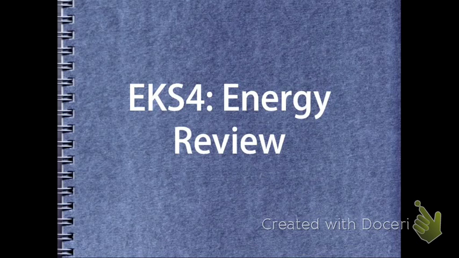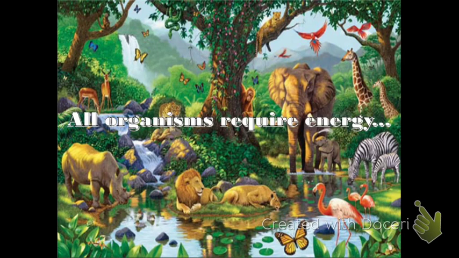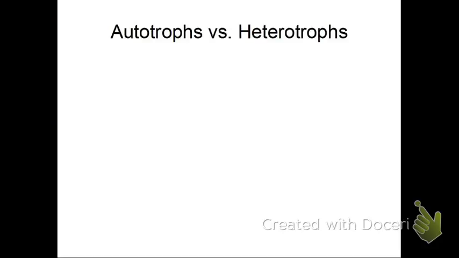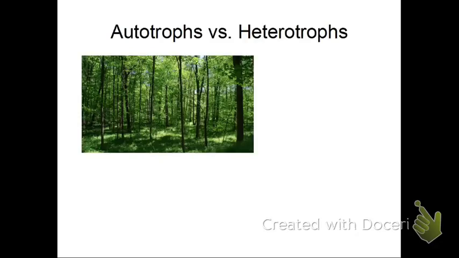Up to you. So, first thing we're going to talk about is just the flow of energy. As you know, all organisms require energy, and there's a few ways that they can do it. Autotrophs, of course, are the ones that produce their own energy, hence the name auto, alone, by themselves. Troph means energy, and those are like plants, trees, flowers, and also some bacteria and algae as well. Autotrophs don't need to consume anything else. They just take in light and other nutrients and are able to produce their own energy.